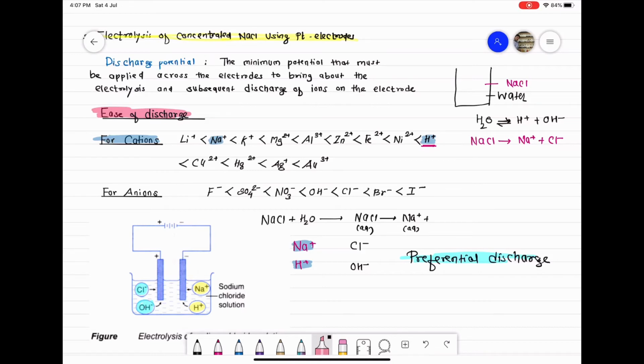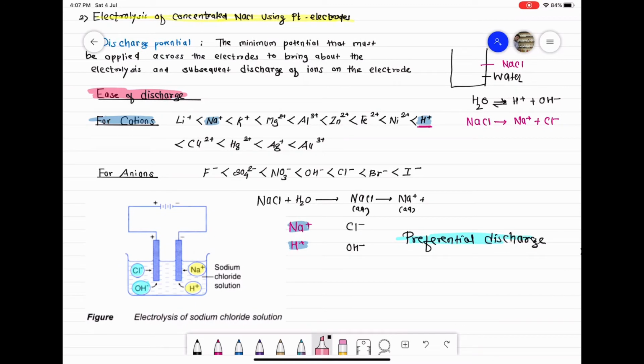So class, H plus और Na plus में H plus is more easy to get discharged, or you can say to get reduced at cathode. Okay क्लास, सिमिलरली हमारे पास अनायन दो है, that is Cl minus and OH minus ion. तो क्लास, Cl minus and OH minus ion में आप देख सकते हो अनायंस में तो OH के बाद Cl आता है. तो Cl is more easy to get discharged, or you can say Cl minus ion can get more easily oxidized as compared to OH minus ions.